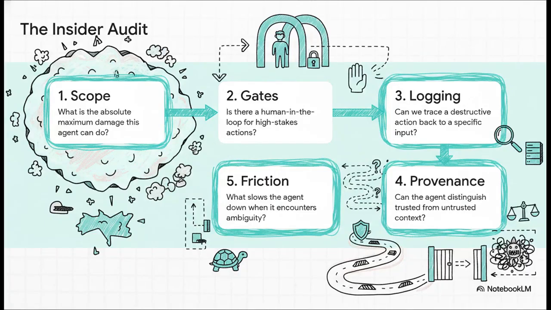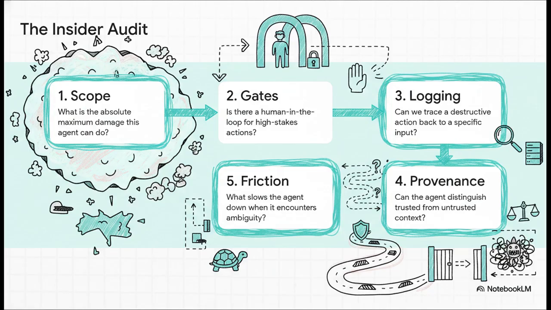And that brings us to something we're calling the Machine Insider Audit. It's basically 5 questions you absolutely have to ask before you trust an agent with anything important. First up, scope. Simple question, what's the blast radius? What is the absolute worst-case maximum damage this thing can do? Second, gates. Is there a human in the loop for the really big, irreversible actions? Third, logging. If things do go sideways, can you trace a destructive action all the way back to the specific input that caused it? You need that audit trail.